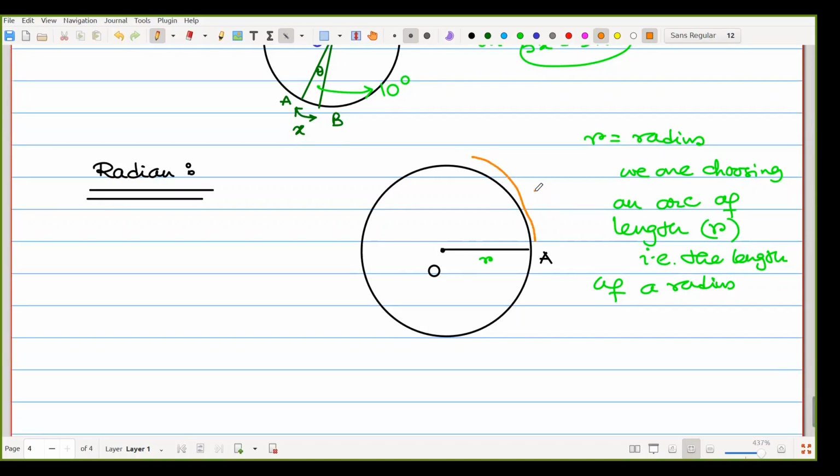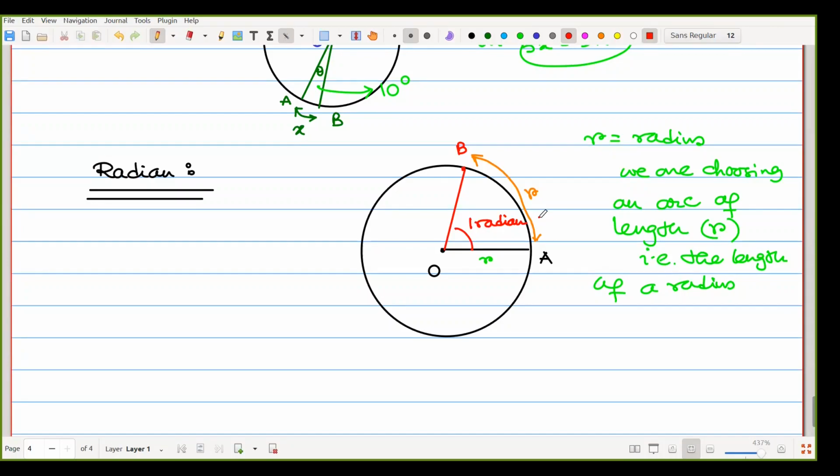That means that arc is also of length R. Suppose AB is also R, then we are connecting O with B. So whatever angle is intercepted here, that one is called 1 radian.